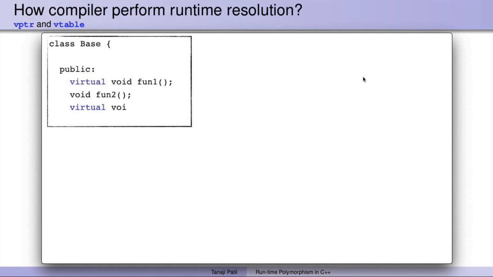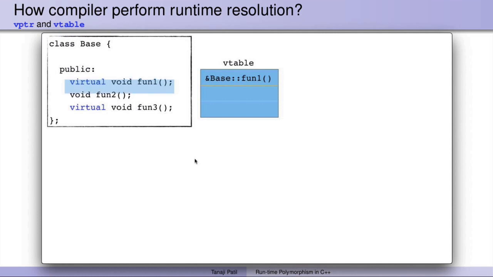So this is the class. Whenever the compiler comes across virtual functions in any class, it makes use of two data structures. The first one is the vtable. This is required only one per class, and it holds addresses of virtual functions. So the compiler will check, like here function 1 is a virtual function, so the address of this will be inserted. Function 2 will not be added. Function 3 is virtual, so it will also be added. So this is the vtable.